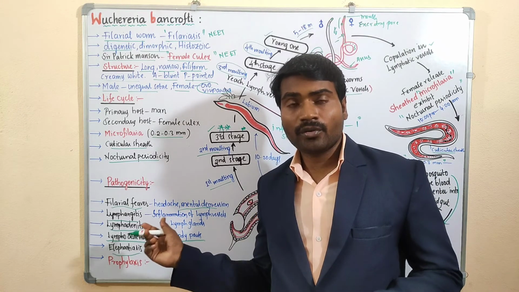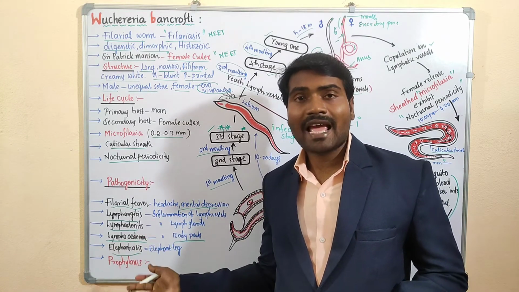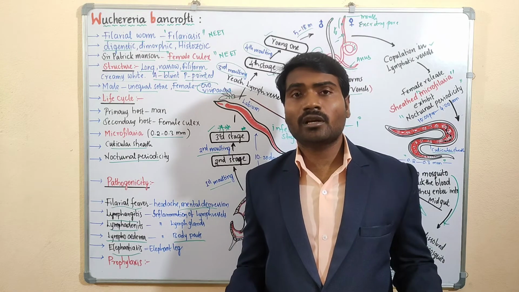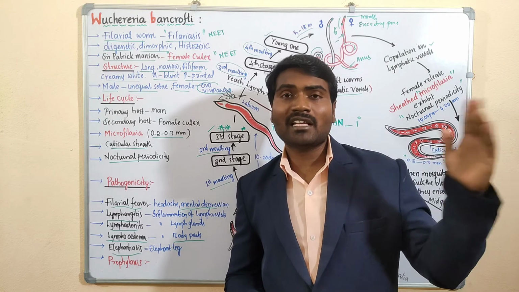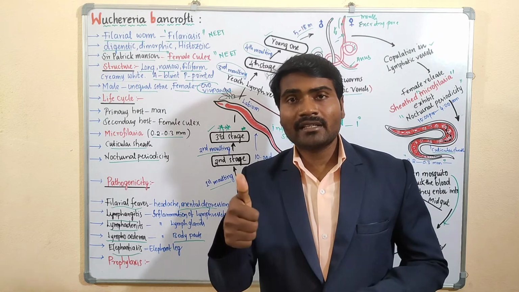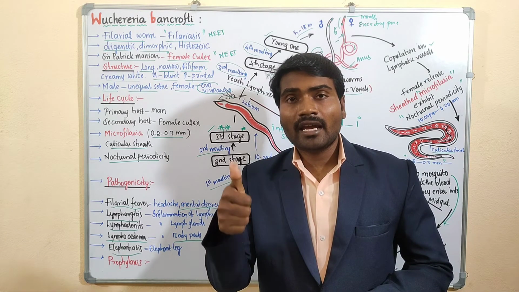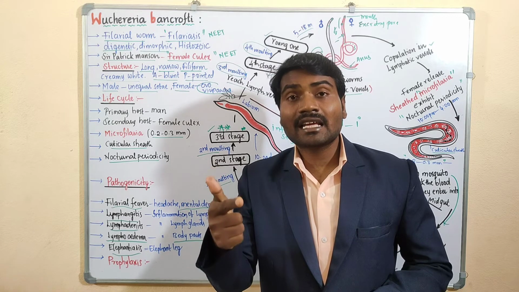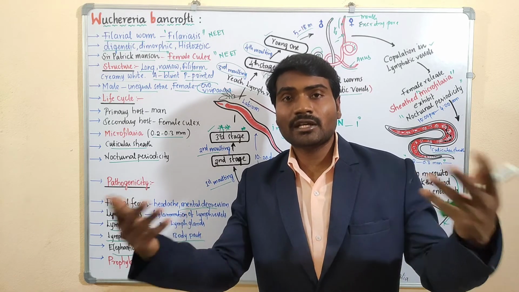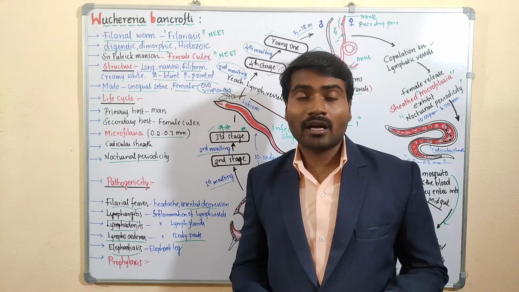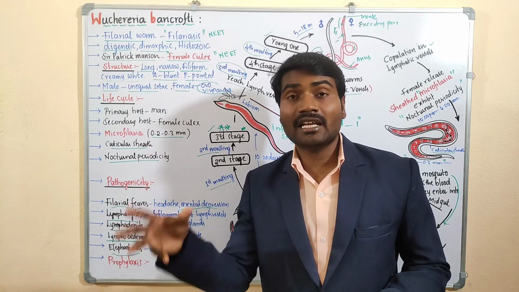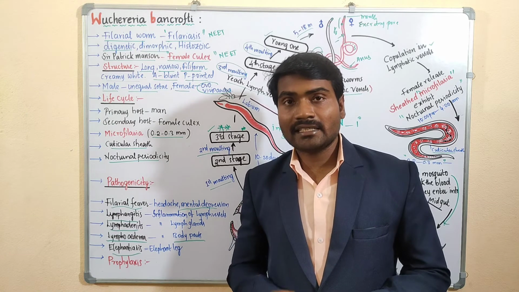A few points have to be remembered. Prophylaxis, prevention. As you know, prevention is better than cure. So prevention is the same as for Plasmodium. We have to spread DDT and BHC. These are insecticides; where the mosquitoes grow, where they increase their number, or where they stay in that region, we have to spray insecticides.